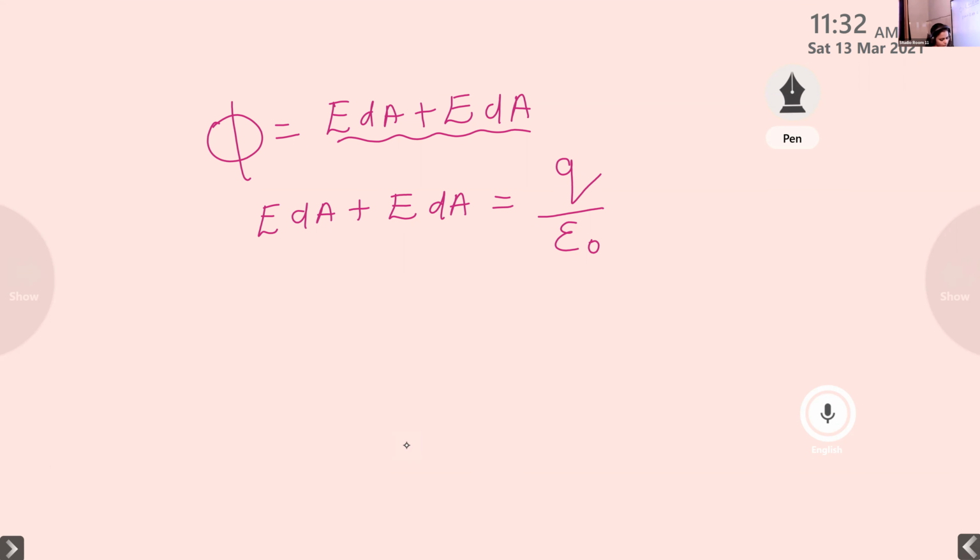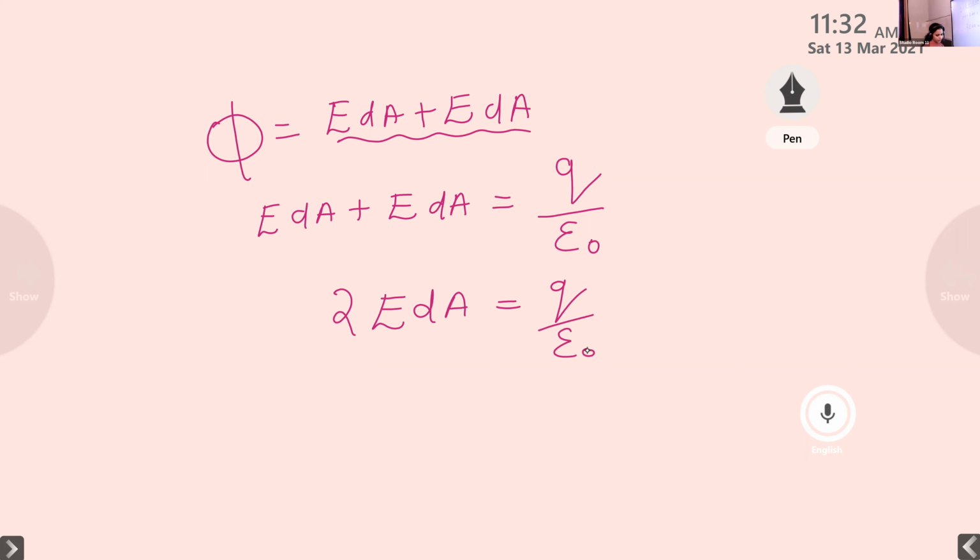So E dA plus E dA is equal to Q divided by epsilon 0, right? What is E dA plus E dA? Yes, very good, it is 2 E dA. 2 E dA is equal to Q divided by epsilon 0.